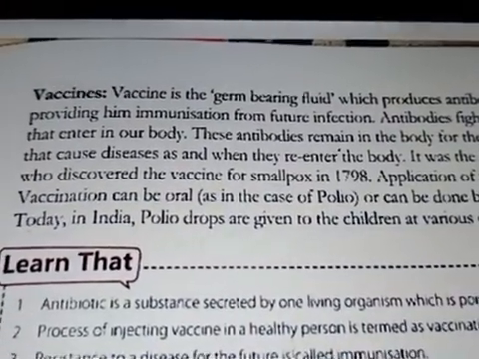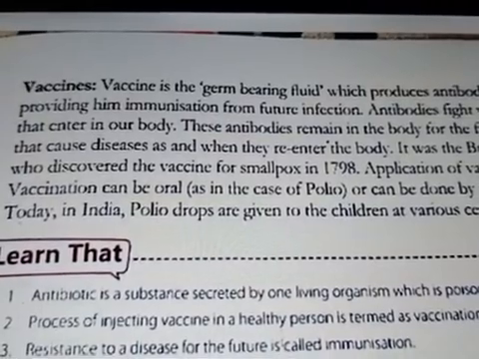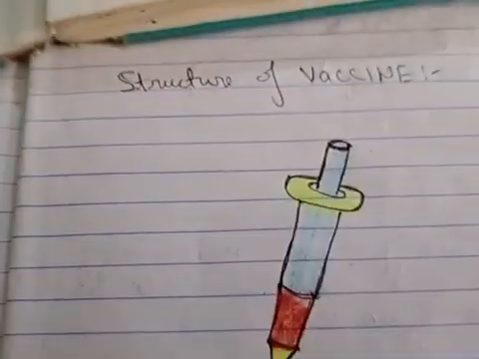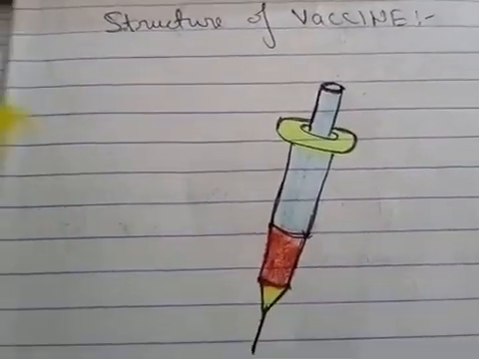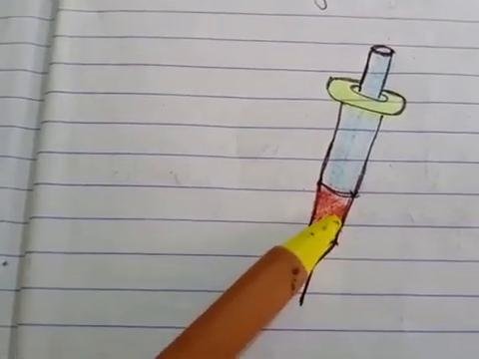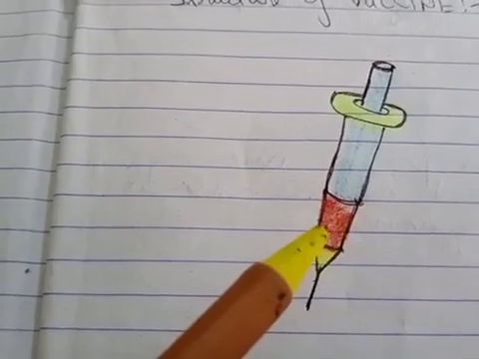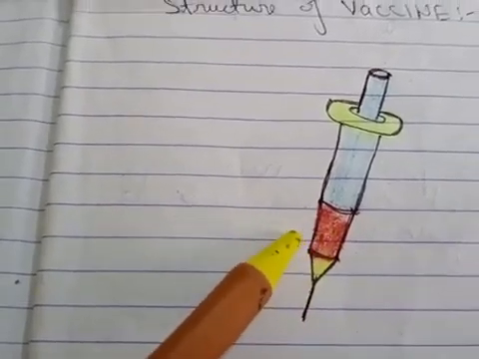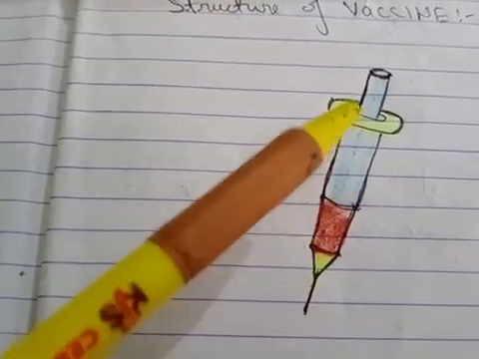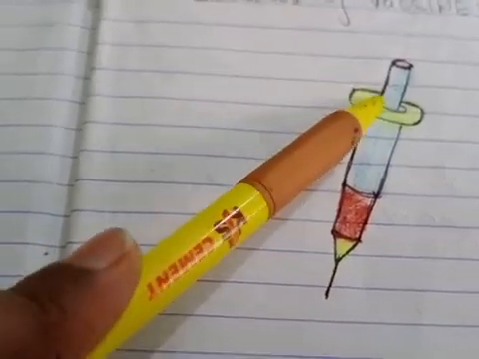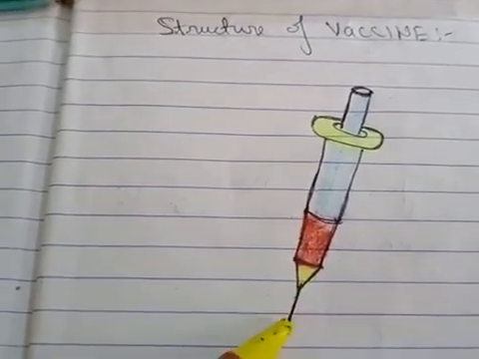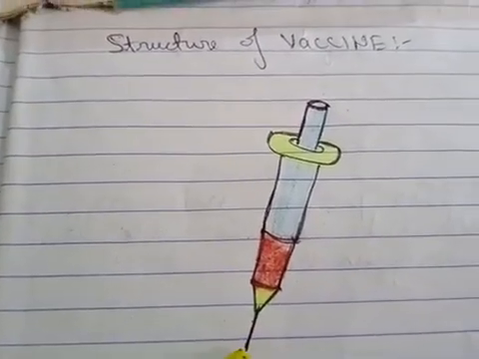Now children, I'll show you the diagram with which the vaccine is given by injection. Now see here, this is the structure of a vaccine. It is also called the injection. In this, the red color which you are able to see is the fluid, or you can say vaccine, filled inside the injection, and when we push it from here, then this vaccine is injected with the help of the needle inside the body of the infected person.